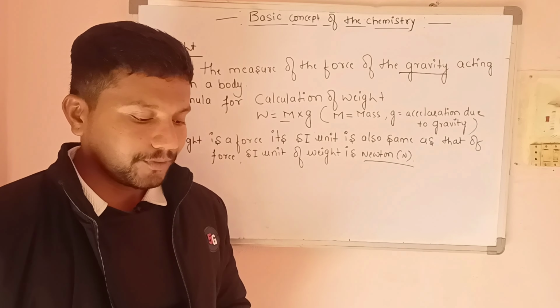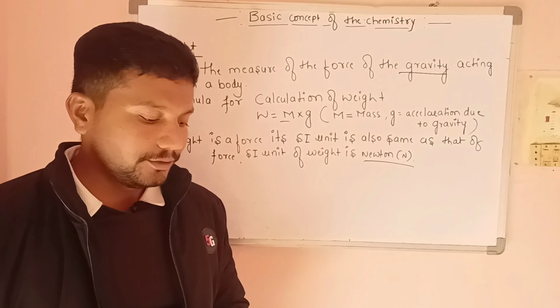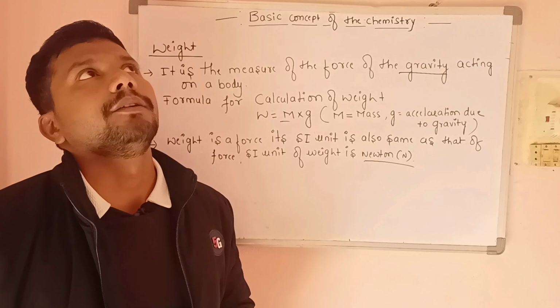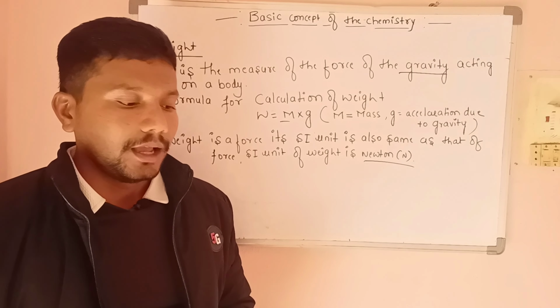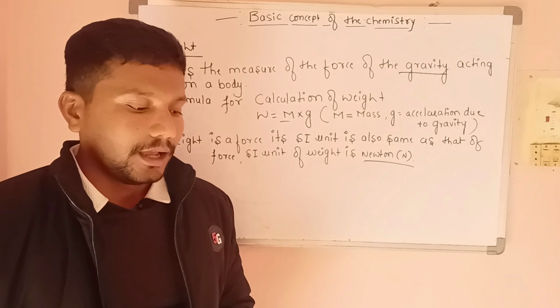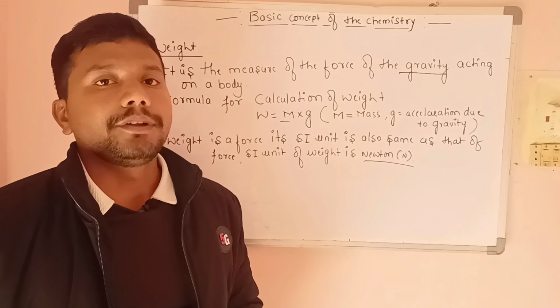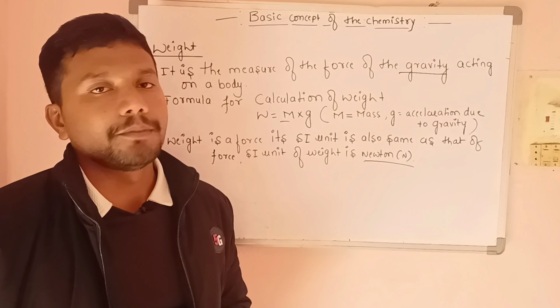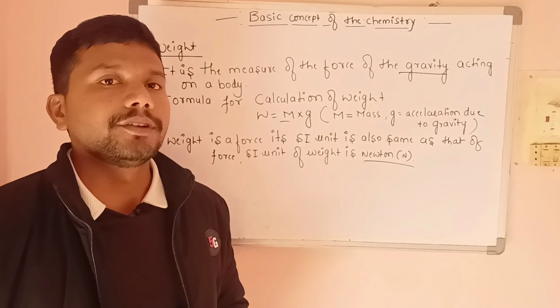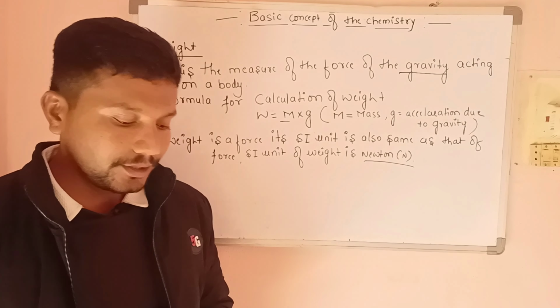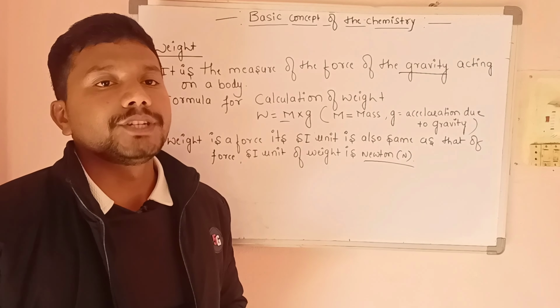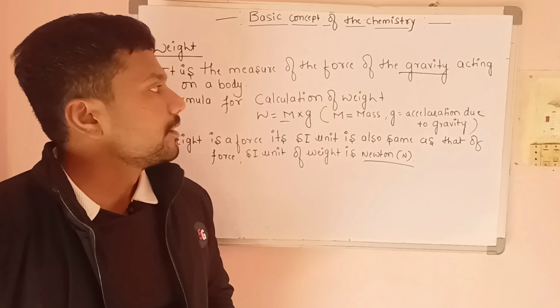When I went to another planet, for example Mars, and measured my weight, I found it is 57 kg. There is a big change in the weight, because Mars has less gravitational force than the earth. So our weight changes when we go to another planet.